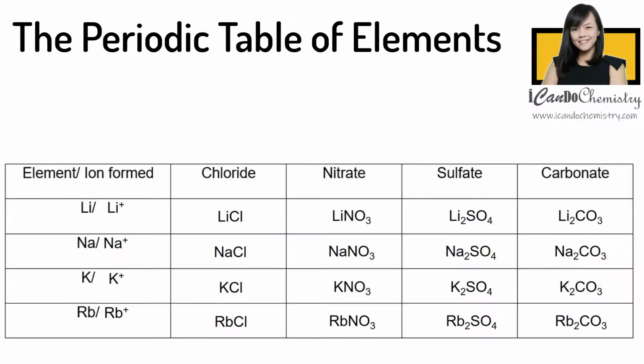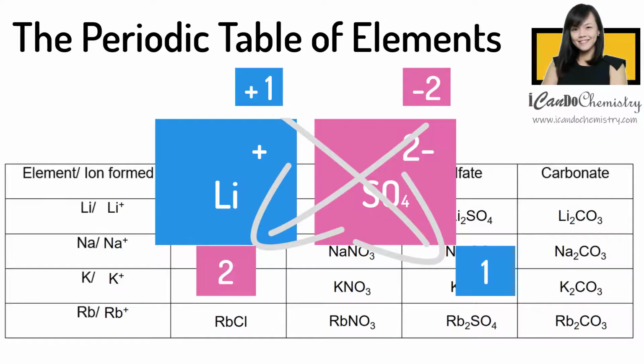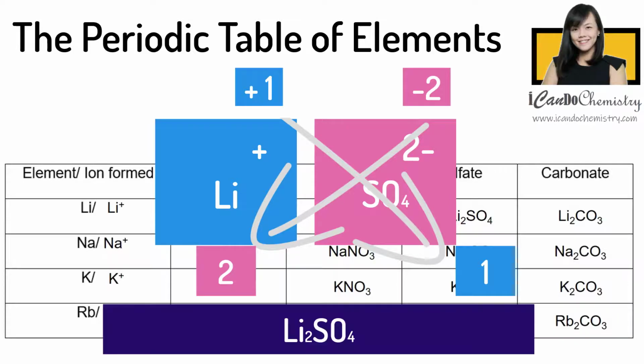What about group 1 sulfates? Let's take for example lithium sulfate. Lithium has a charge of positive 1, so the formula is Li+. Sulfate is SO4 2-. Using the cross method, let's bring the values down. Now this is not a ratio of 1:1, so we will need to write down the value 2. Hence, the formula of lithium sulfate will be Li2SO4.